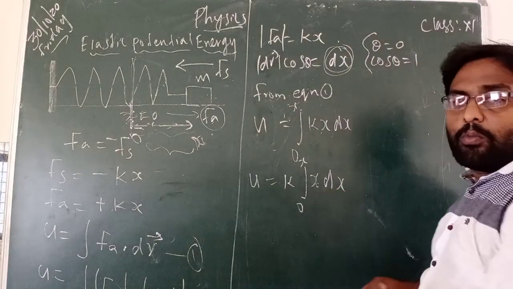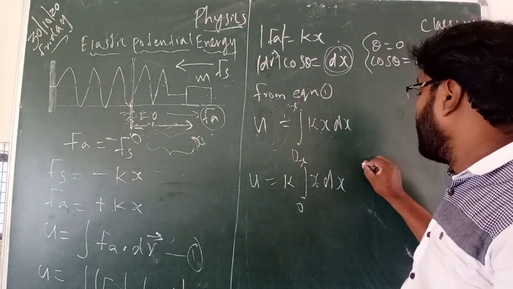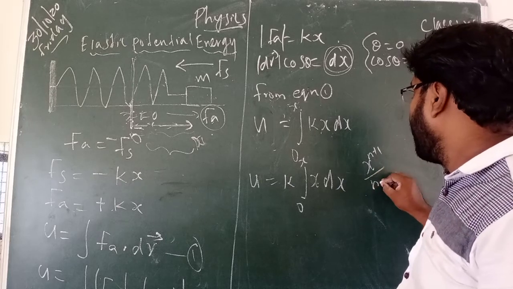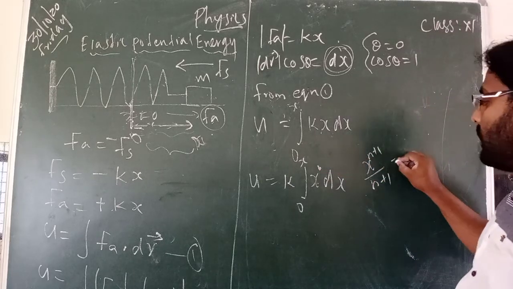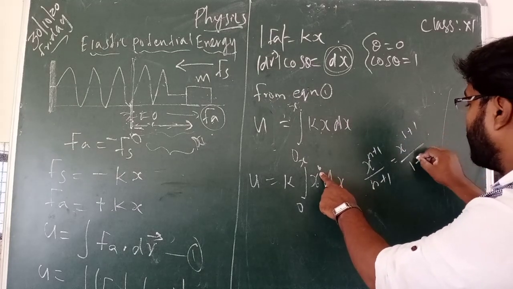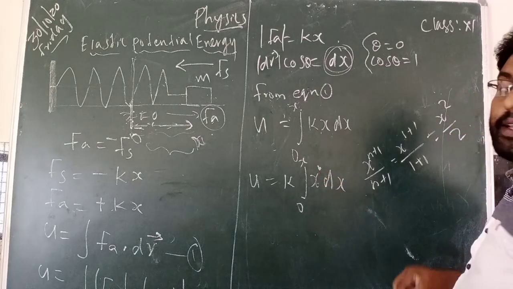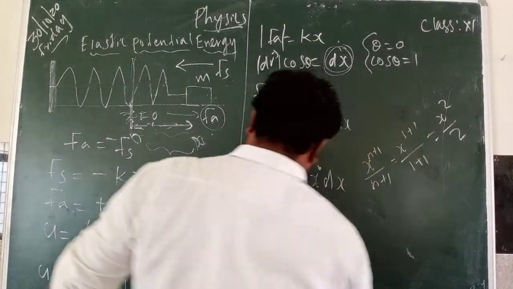It is in the form of what? The integration of x dx is what? x power n plus 1 divided by n plus 1. So here n is 1. So x power 1 plus 1 divided by 1 plus 1 is equal to x square by 2. This is the integration for x dx. So you can apply this.